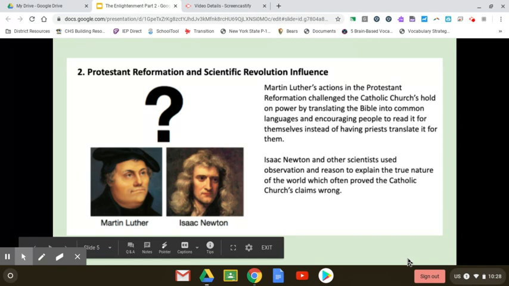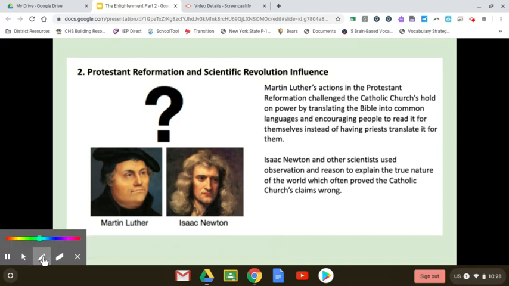All right. So, the Protestant Reformation and scientific revolution influence, okay? Here's our guy, Martin Luther. We'll go blue with this. So here's our guy, Martin Luther, and Isaac Newton, okay?